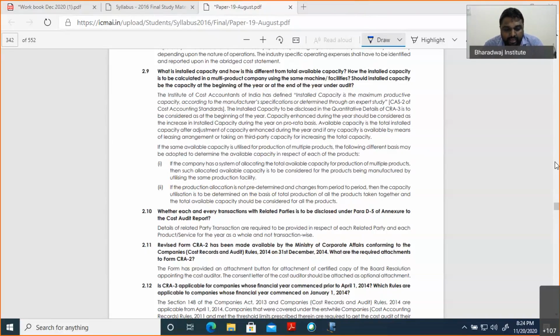Radha is asking about an employee. No, if you are in employment, you cannot do it, because if you want to do cost audit, you should have a valid certificate of practice, COP. You will get a valid certificate of practice only if you are not in employment. You have to give a declaration that you are not in employment. Then only you will get the valid certificate of practice. So you cannot do that.